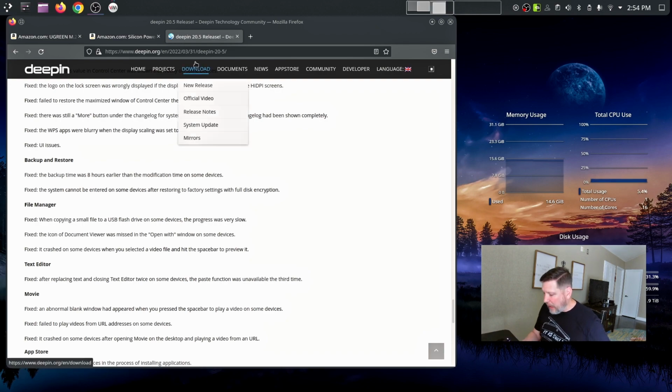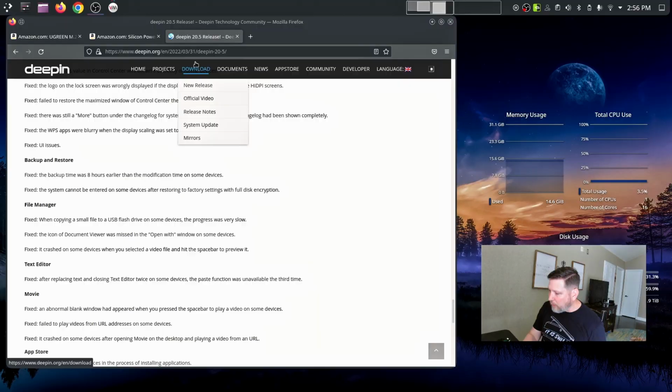Let's get one thing out of the way. There is some controversy with Deepin. Essentially, there were some claims of it being spyware, and I'm not sure if that's true or not. But what I can tell you is I went through the install process, and there was an end user license agreement that you had to select to be able to install it. If you have been around the open source community for any amount of time, this is not normal. I've run through probably 20 to 30 distributions in this short amount of time, and this is the first time I've seen that. So if you feel uncomfortable with signing an end user license agreement, or EULA, this distribution is not for you.